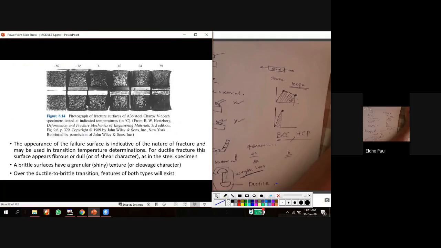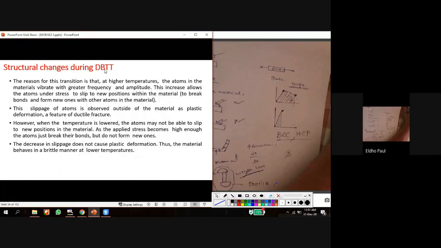And structure change during ductile to brittle transition. What happens in the microstructure during this transition? At a high temperature, the atoms in the material vibrate with a greater frequency and amplitude. Because the temperature is very high, the atoms have higher energy, so they vibrate at a higher amplitude. And this increase allows the atoms, under stress, to slip to new positions within the material by breaking a bond and making a bond with another neighboring atom.